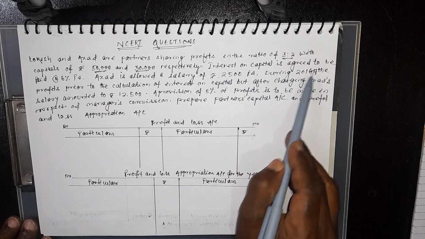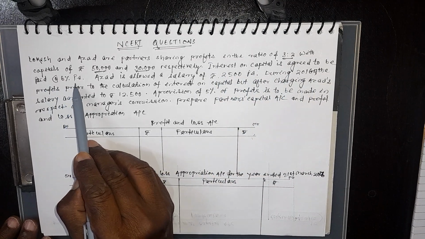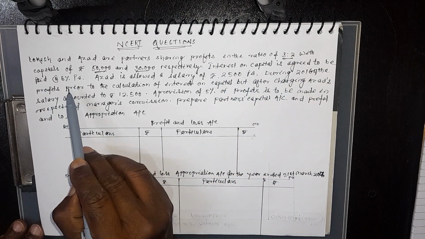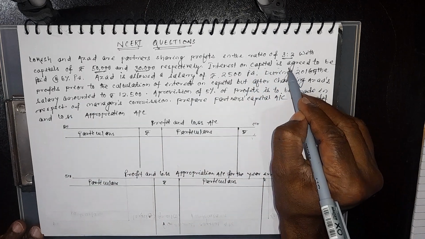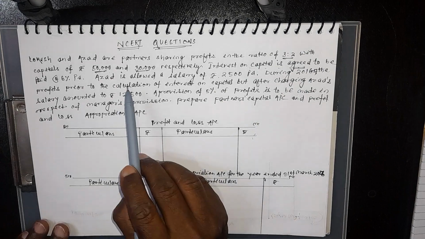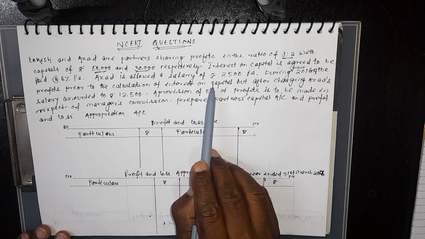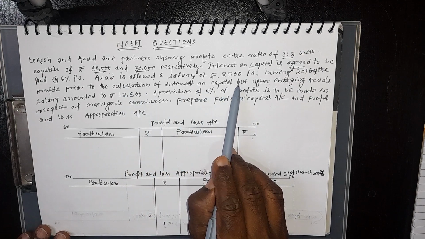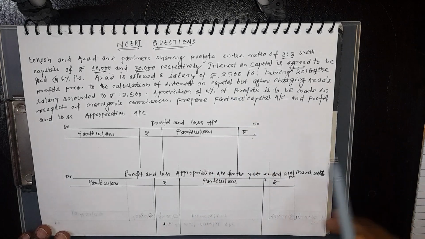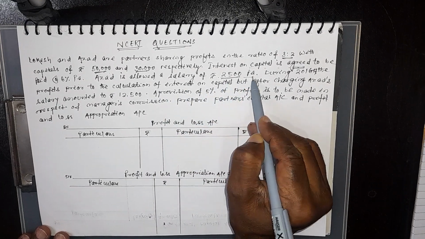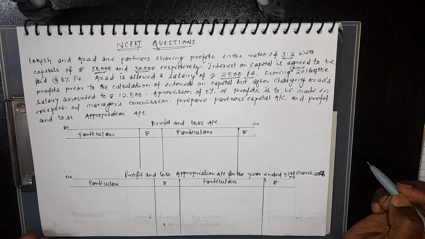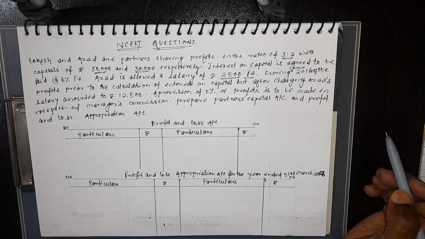Interest on capital is agreed to be paid at the rate of 6% per annum. Clear? Interest on capital is agreed to be paid, and agreed means according to the partnership deed. Azad is allowed a salary of rupees 2,500 per annum. Per annum means yearly. He will get 2,500.